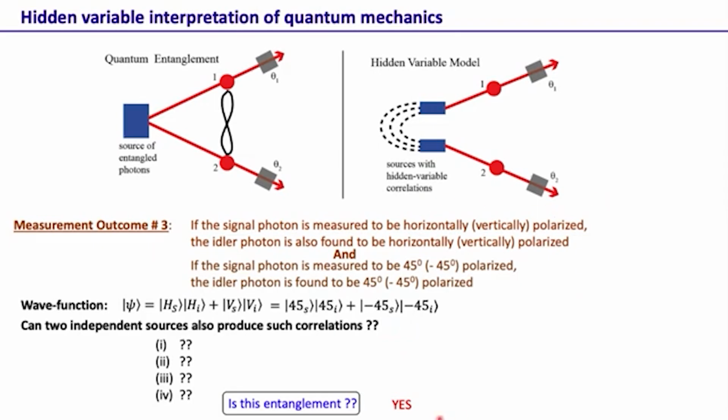Here we have just given an introduction to hidden variable theory and shown with this particular example, for the two-dimensional case, that it actually doesn't work, and hence it cannot replace quantum mechanics. So we will not be doing the hidden variable theory for the continuous variable case and so on. This is sufficient to show that it cannot replace quantum mechanics.